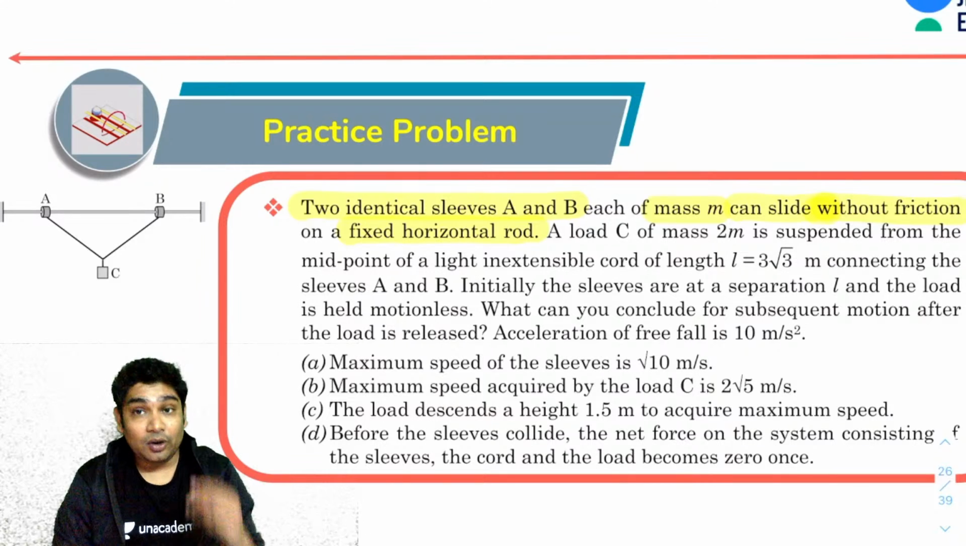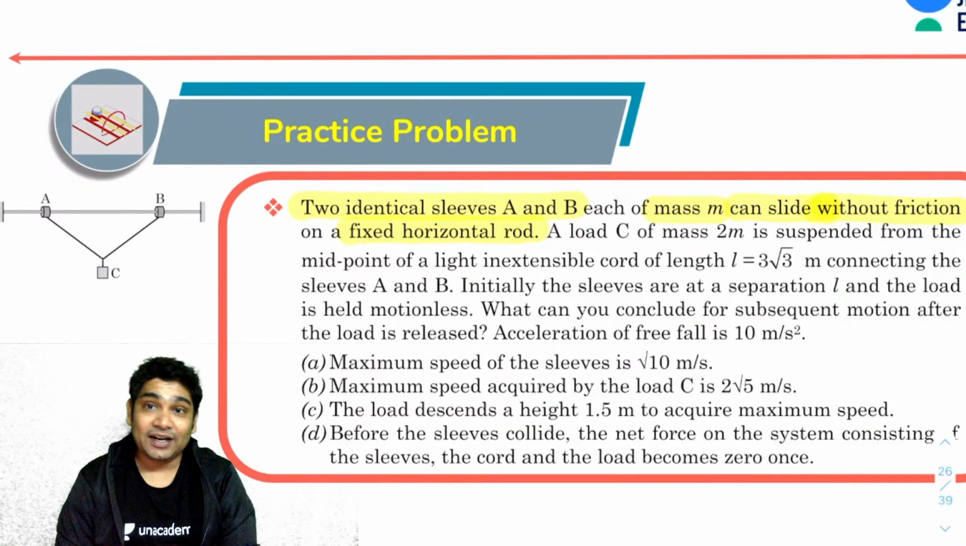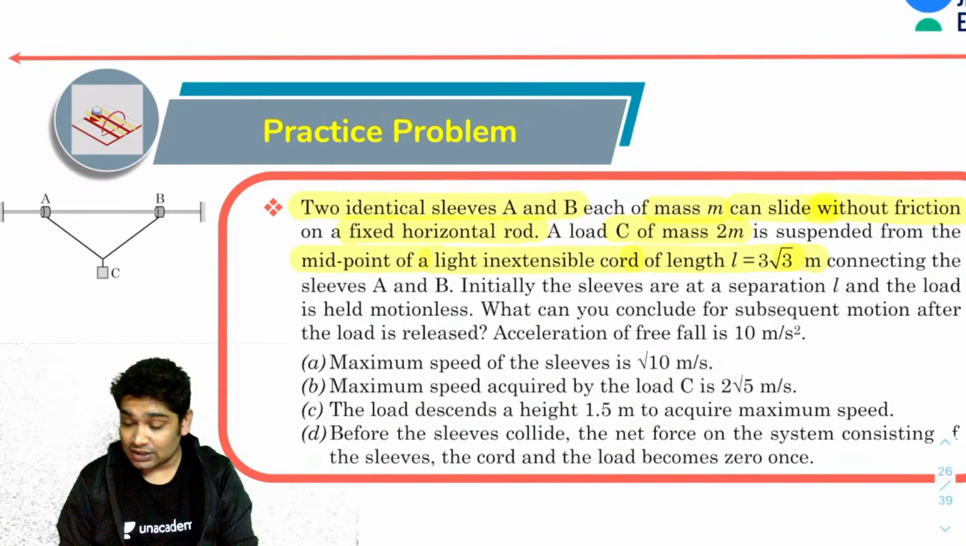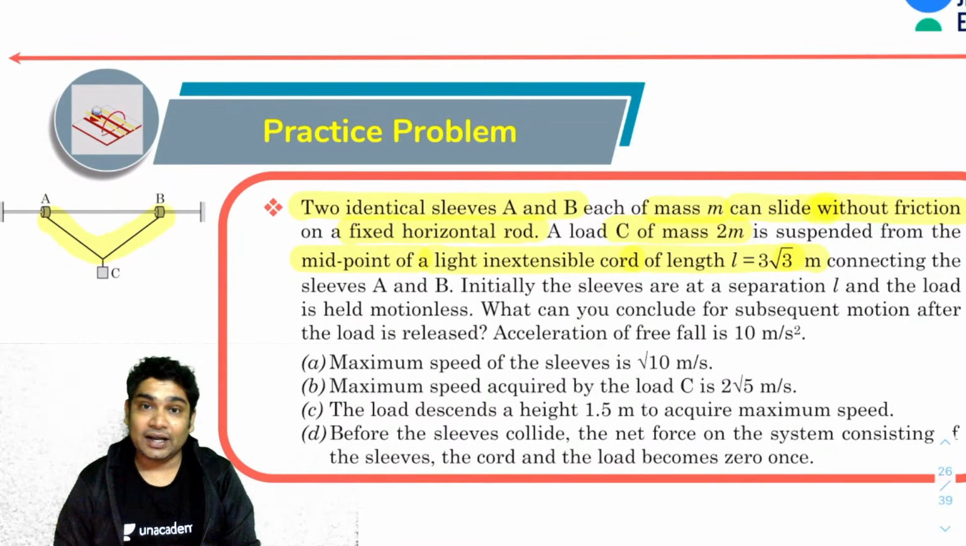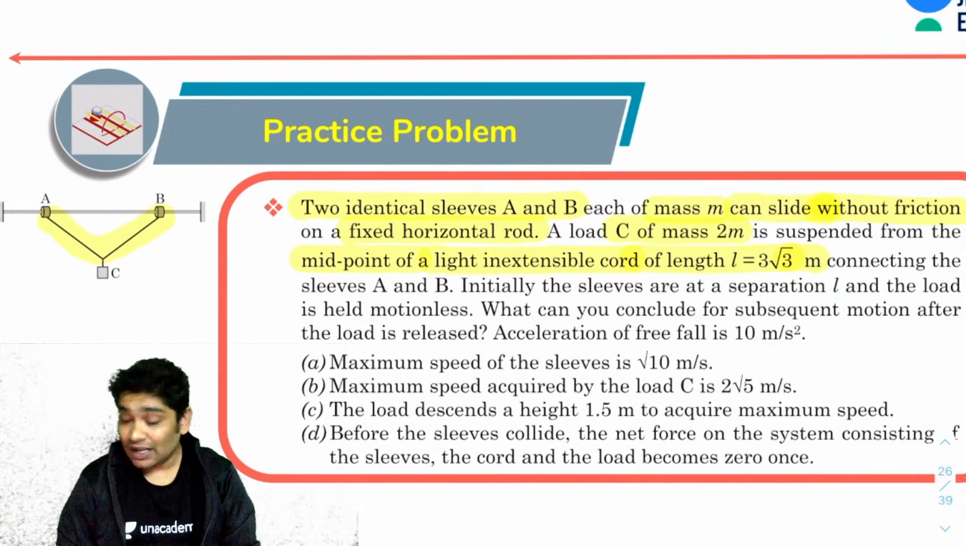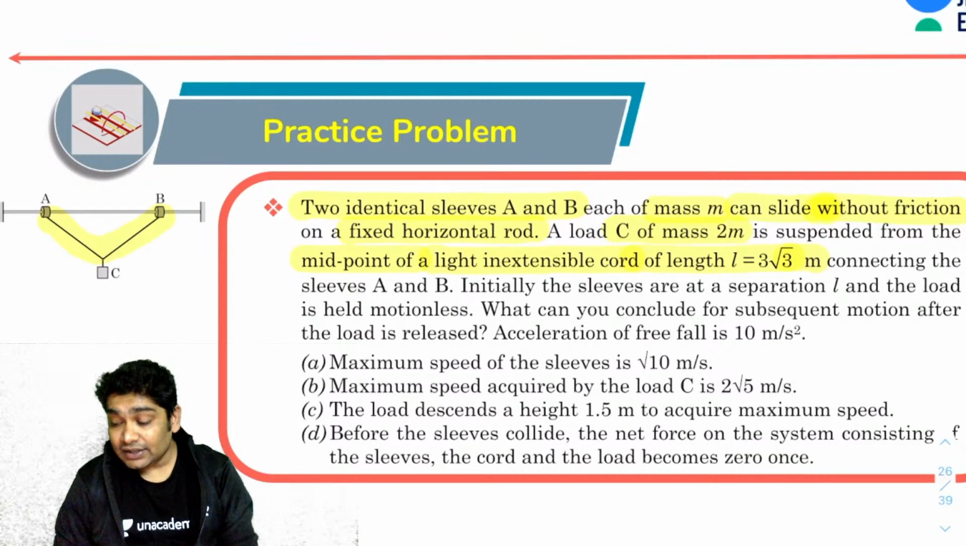Okay. Now, a load C of mass 2m is suspended from the midpoint of a light, inextensible cord of length root 3 meters connecting sleeves A and B. So this is the cord which is connecting A and B, and C has been connected at the midpoint of this cord. Okay. Now let's see what else the question tells us. Initially, the sleeves are at a separation L. So L was the length of the cord. Cord had a length L.